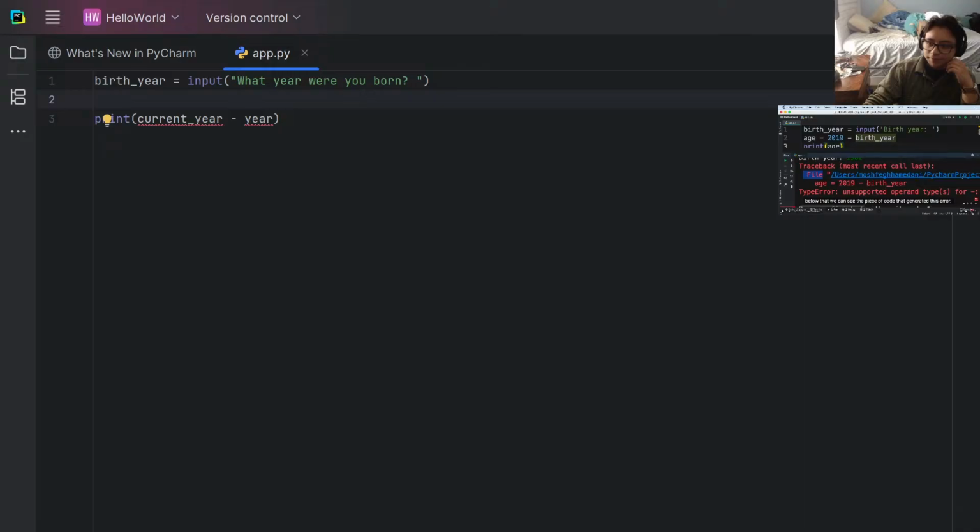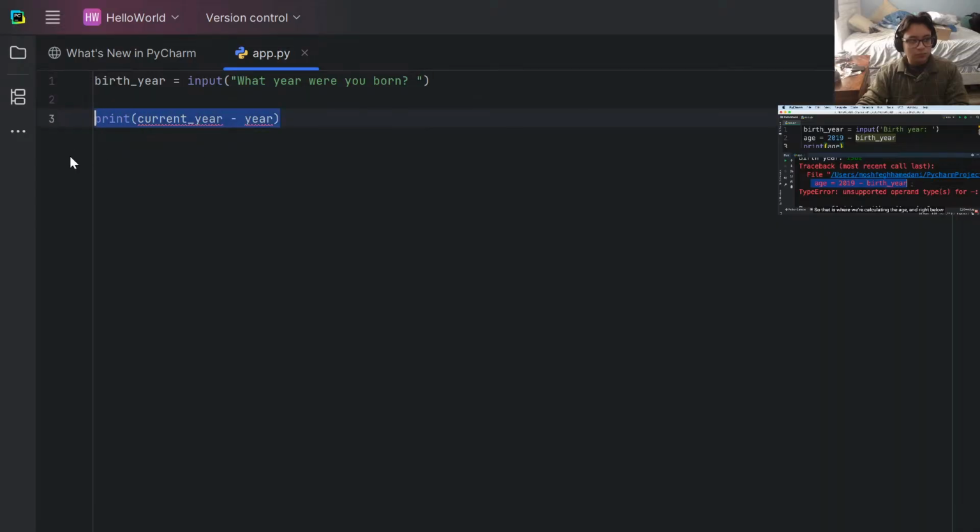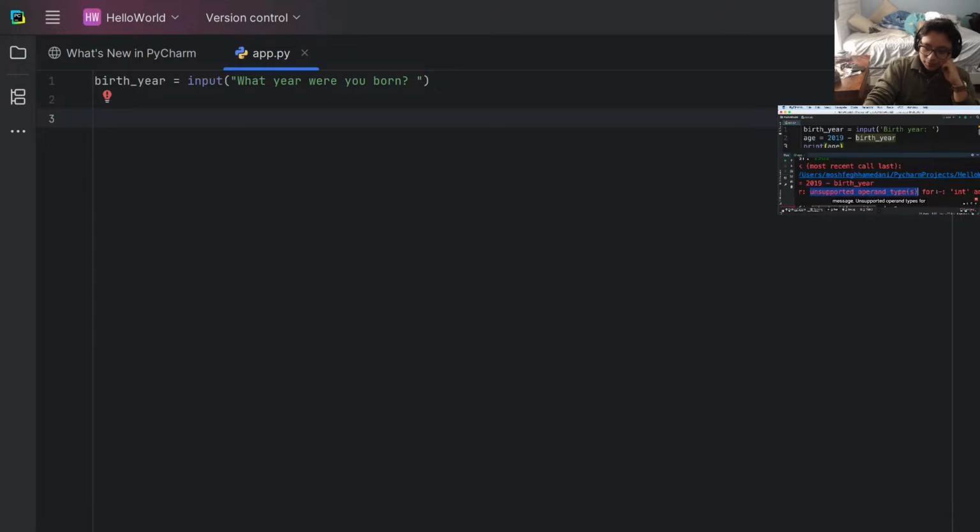And you can see the piece of code that generated this error. So that is where we're calculating the age. And right below that, you can see the type of the error. In this case, we have a type error, and here's the message: unsupported operand types for subtraction, int and str. So int is short for integer, and that represents a whole number, and str is short for string. So here we're subtracting a string from an integer, and Python doesn't know what to do with it.